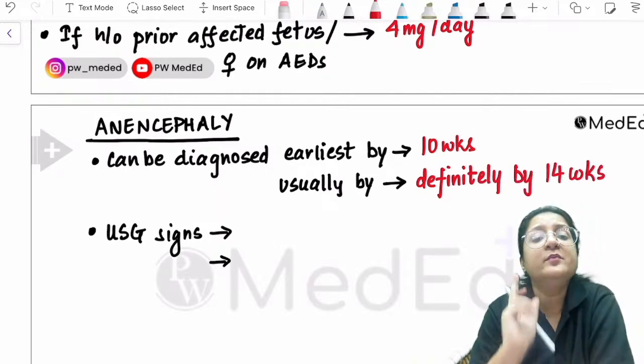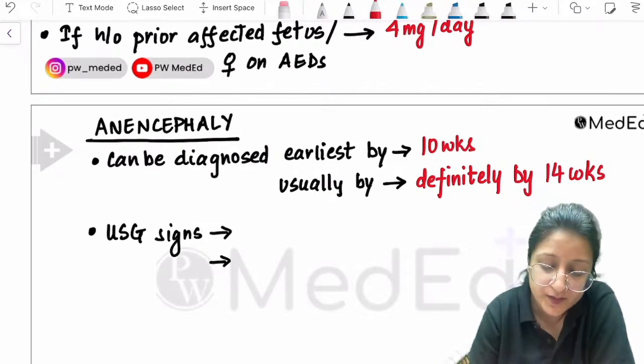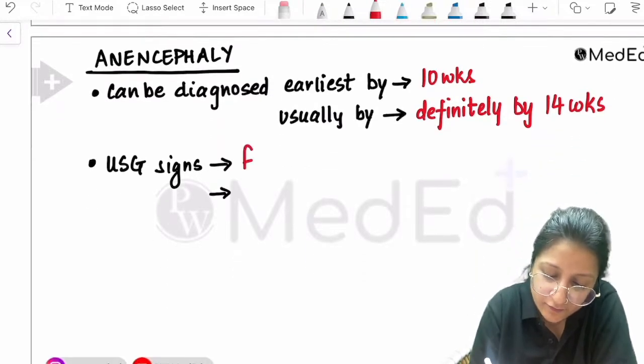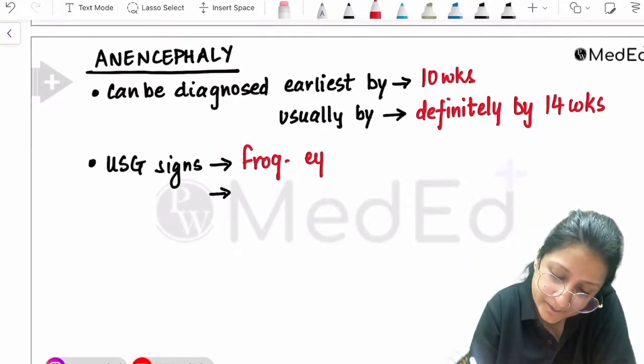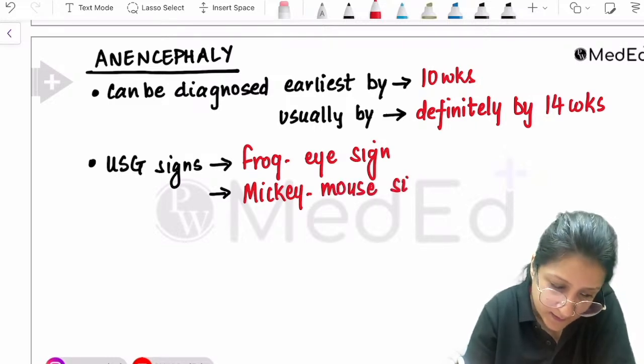And remember two important ultrasound signs for MCQ purposes. The two important signs are the frog eye sign and the Mickey Mouse sign.